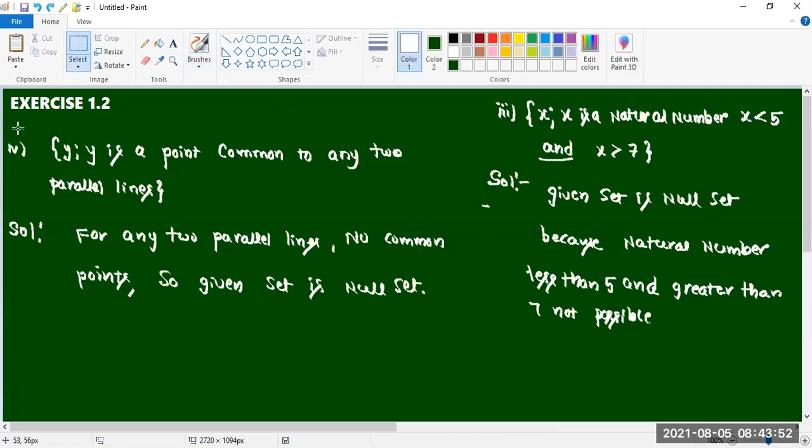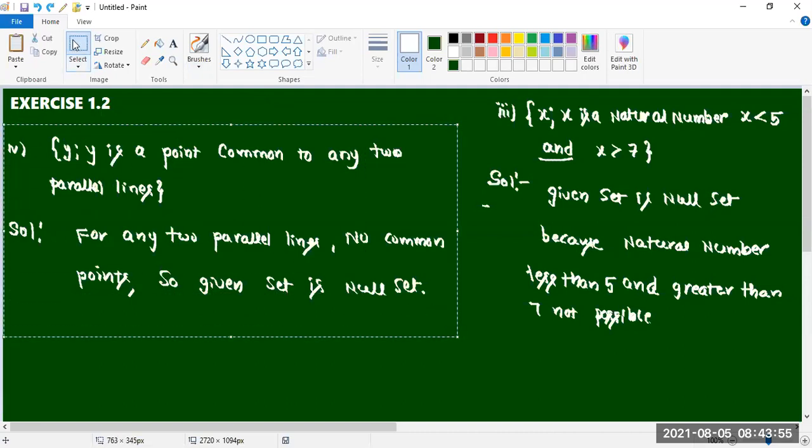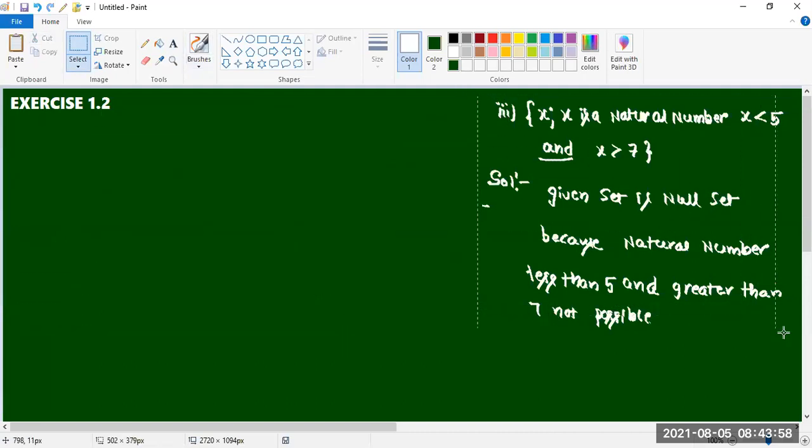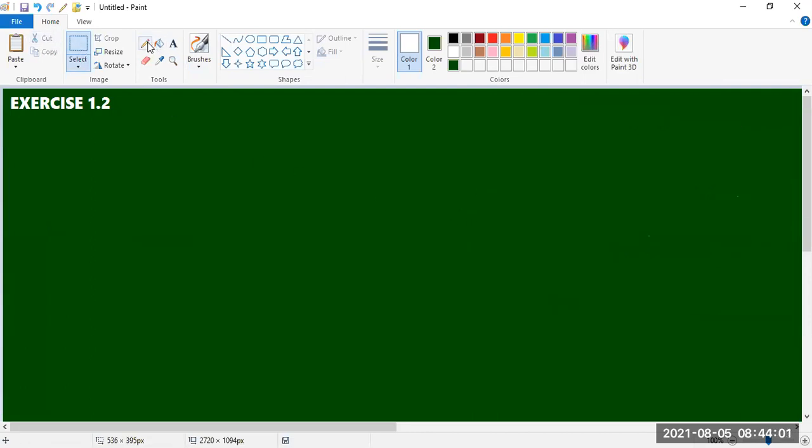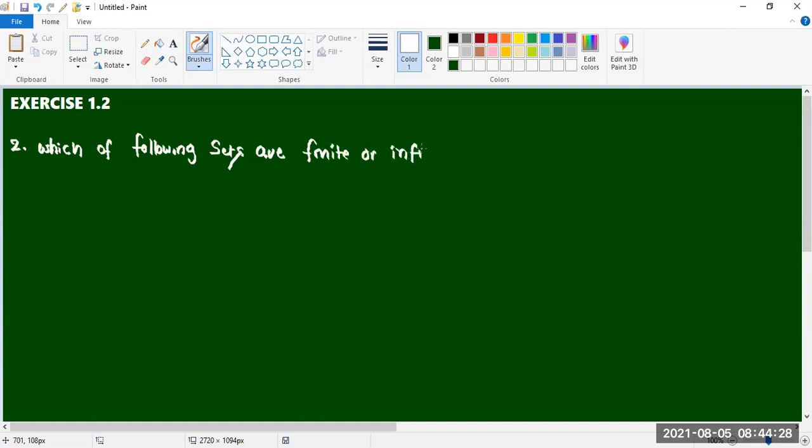Next one. These and all, they won't ask in the exam, right? Only to learn the concept only. Next one is, which of the following sets are finite or infinite?